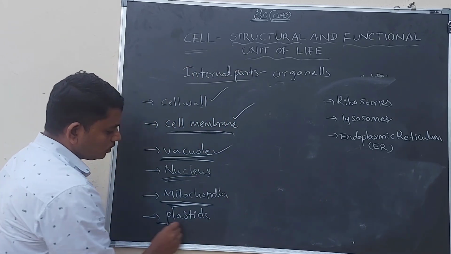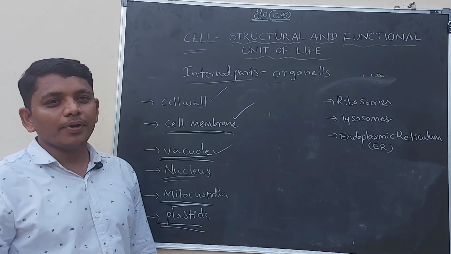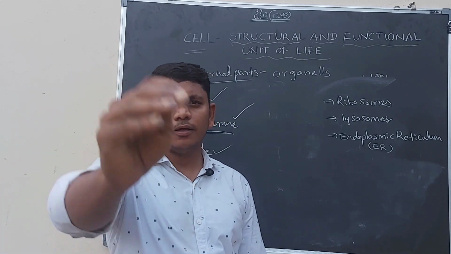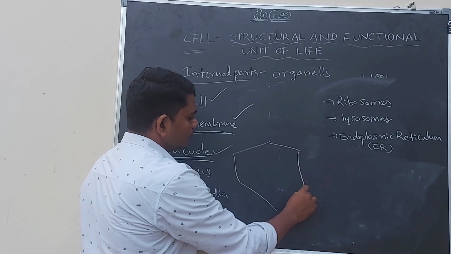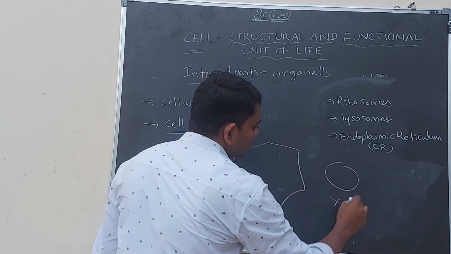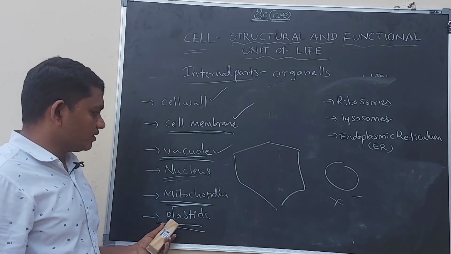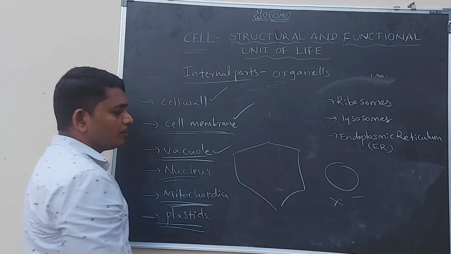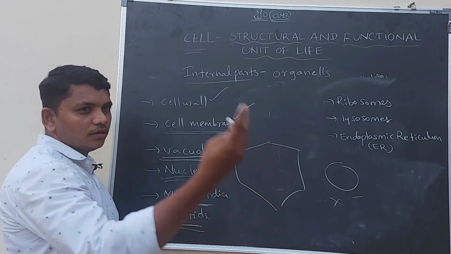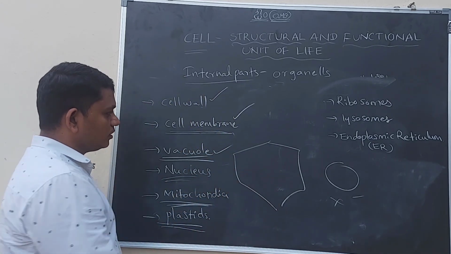Let us discuss plastids. Plastids are only present in plant cells. There are no plastids in animal cells. For example, if it is a plant cell, it contains three types of plastids.